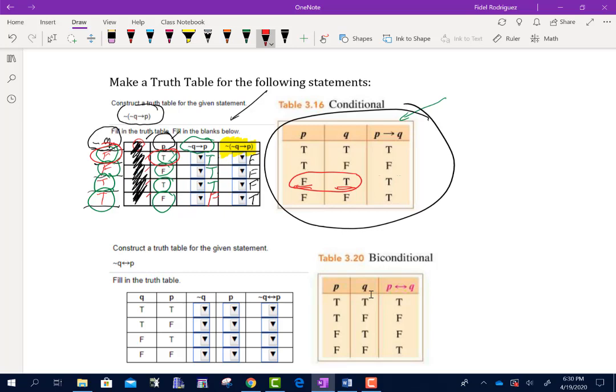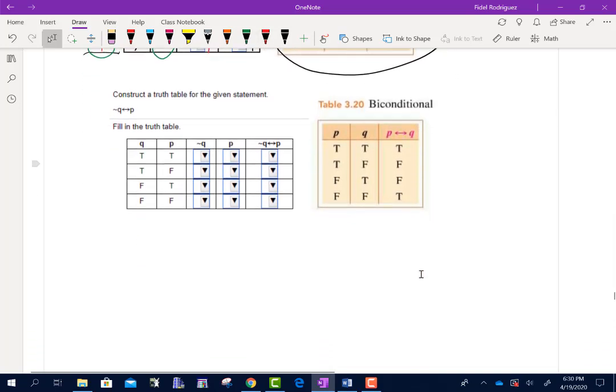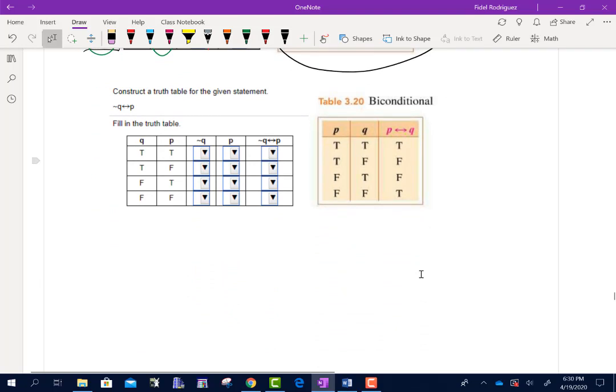Okay, so I'm going to scroll down again, and I'm going to try to do the same thing for the next one. So I want you to notice here, it's asking me to do this for the biconditional, which is the double arrow, which is what I have right here. Okay, so just like I said earlier, guys, look at what it's asking me to do. It's asking me to go not Q if and only if P.